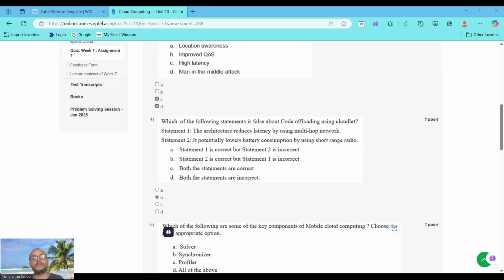The second statement is correct because it potentially lowers battery consumption by using short-range radio. By offloading computation to a nearby cloudlet using short-range communication technology like Wi-Fi or Bluetooth, mobile devices can reduce their power consumption compared to sending data to a distant cloud server. That's why statement 2 is correct.